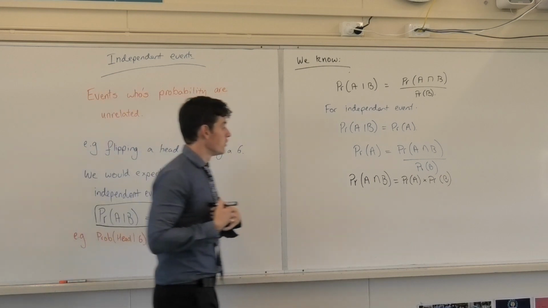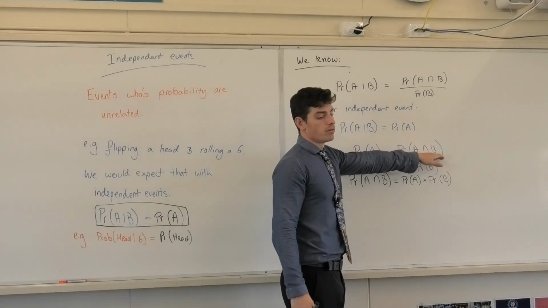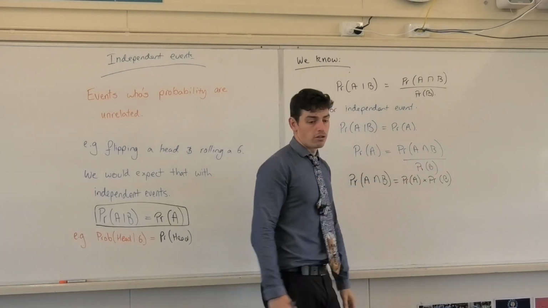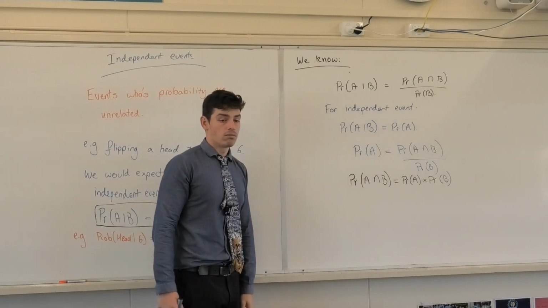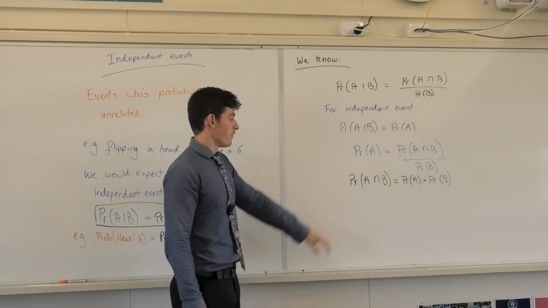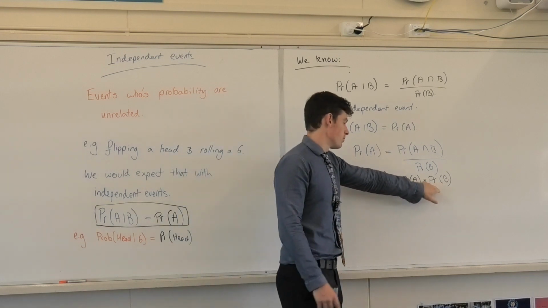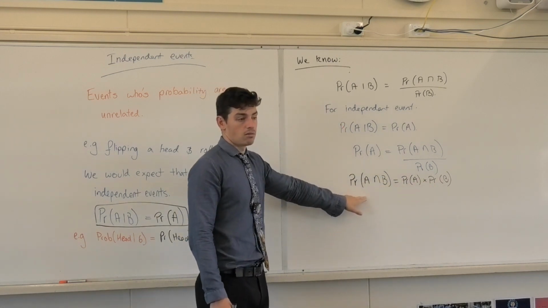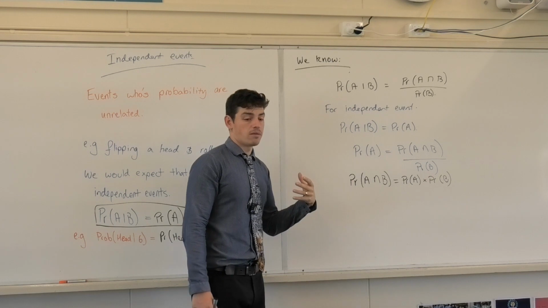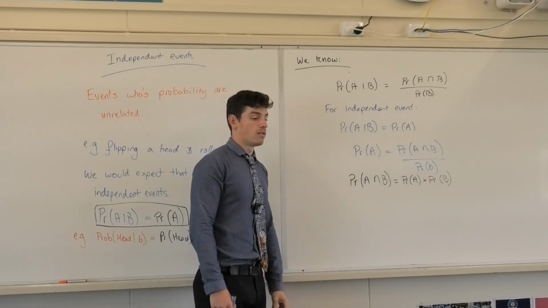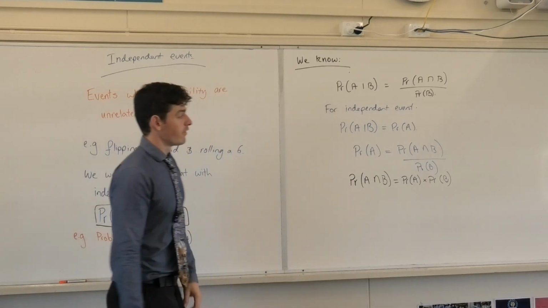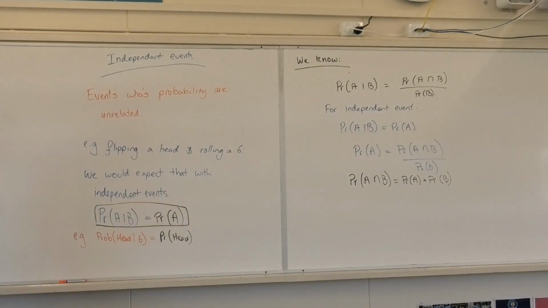So if I gave you the probability of A intersecting B and the probability of B, can you find the probability of A? If I gave you A and B, could you find the probability of A intersecting B? Providing the events are independent. Sweet? Now that's a lot of information. We need a chance to practice that, and we're going to get that now.